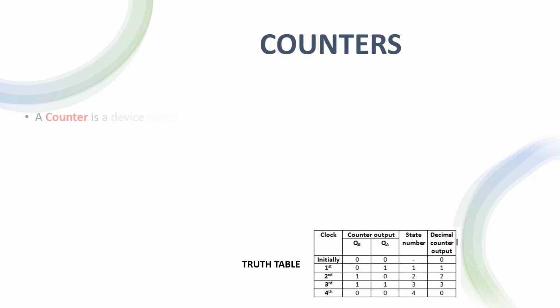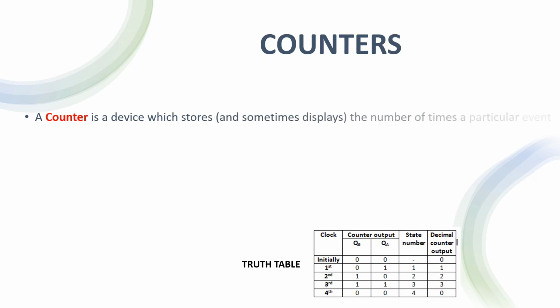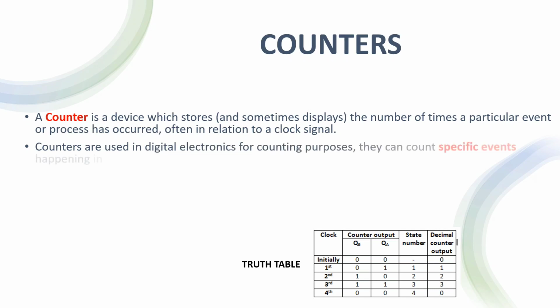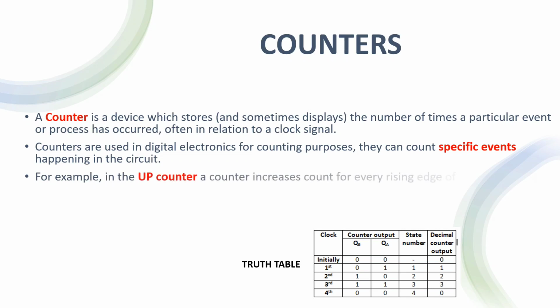Counters. A counter is a device which stores the number of times a particular event or process has occurred, often in relation to a clock signal. Counters are used in digital electronics for counting purposes. They can count specific events happening in the circuit. For example, in the up counter, a counter increases count for every rising edge of clock.